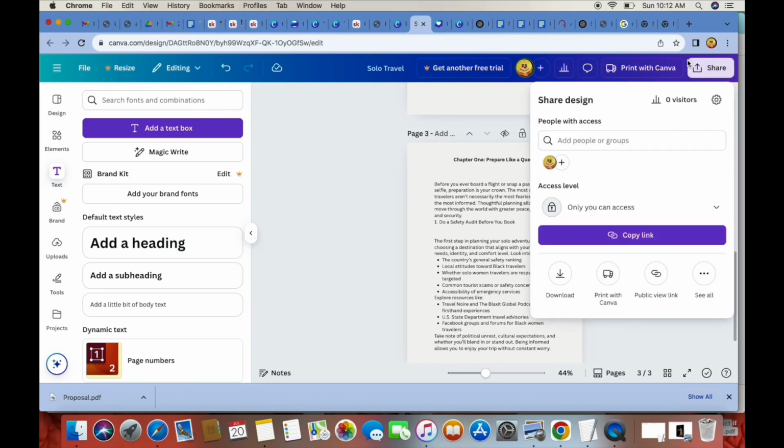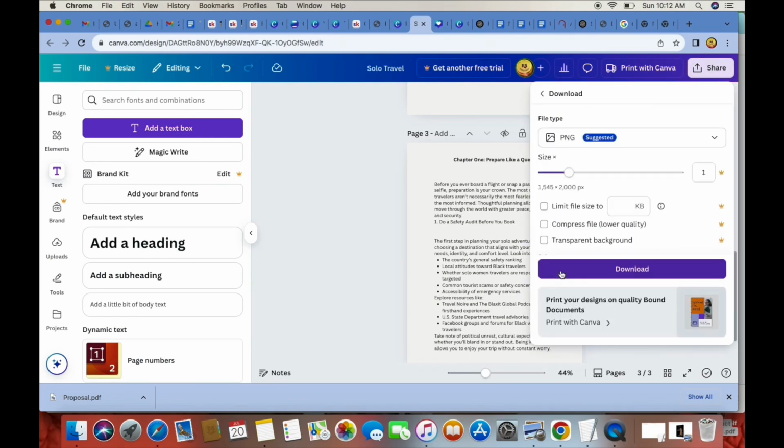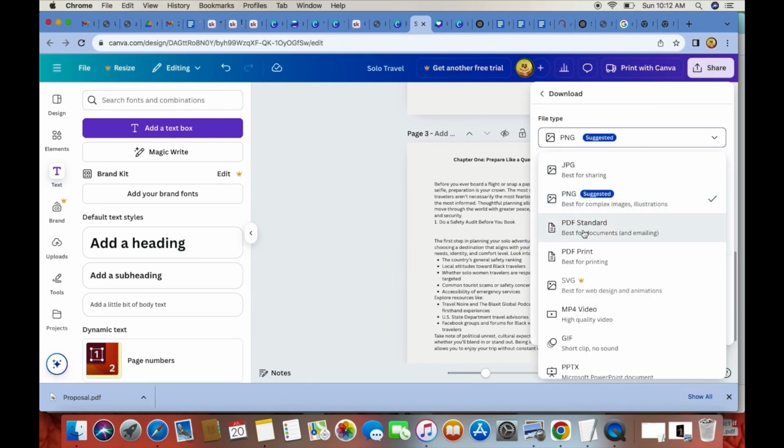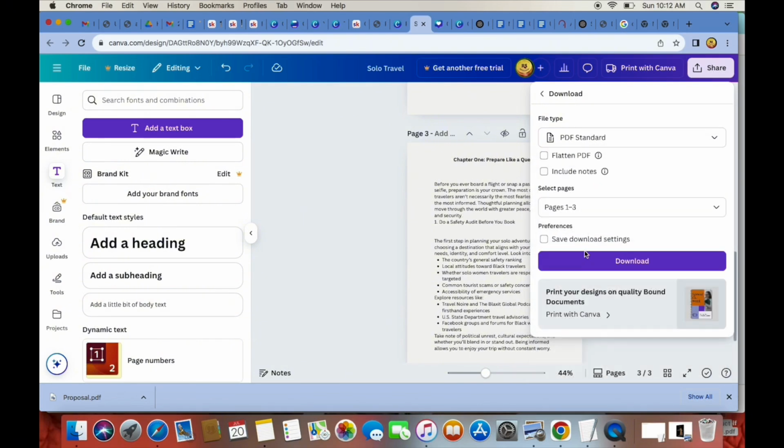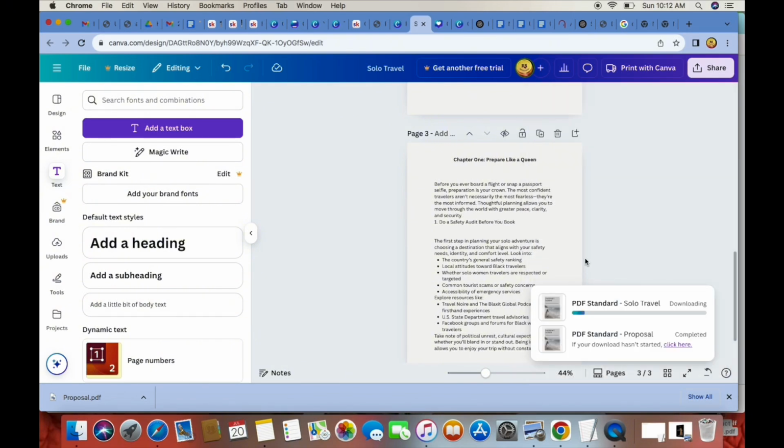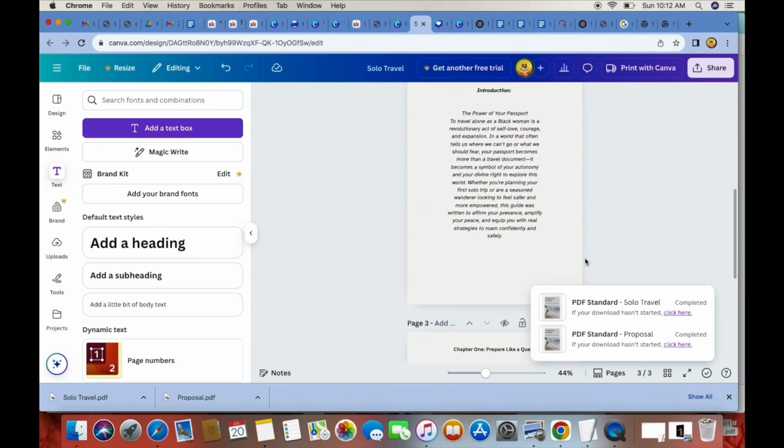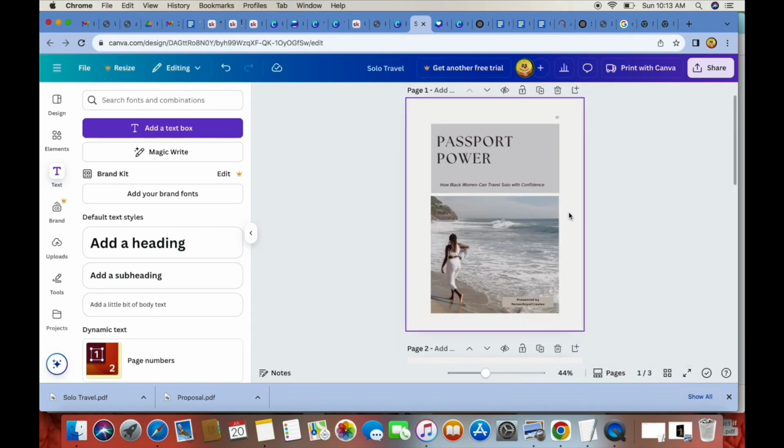And then we go over here to share, and we are going to download this file as a PDF. And now it's downloaded. The next thing you want to do is go back to your cover. This is what we're going to use on our selling platform as our thumbnail or as our cover.